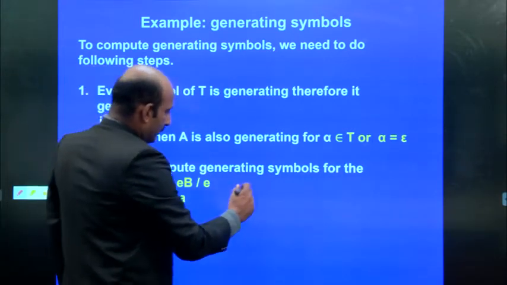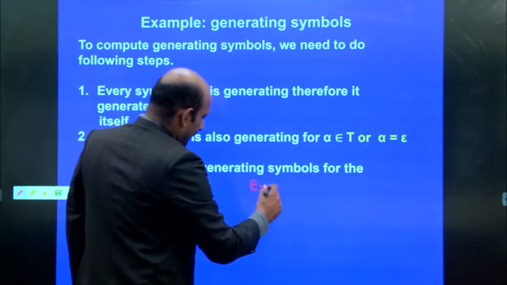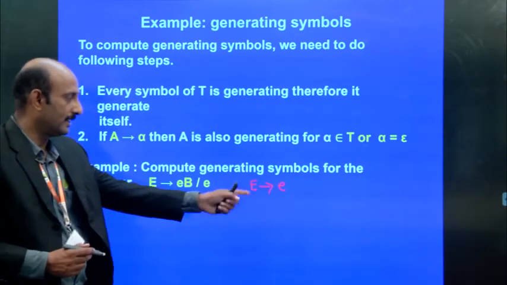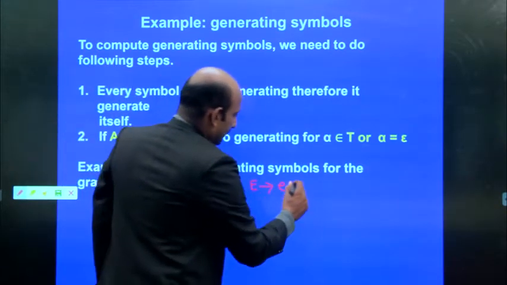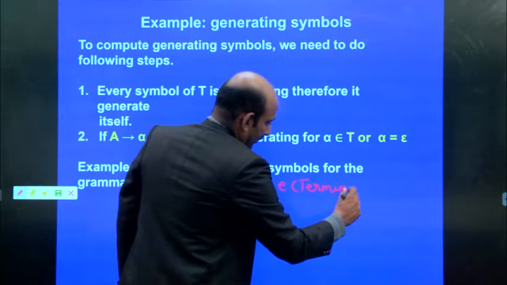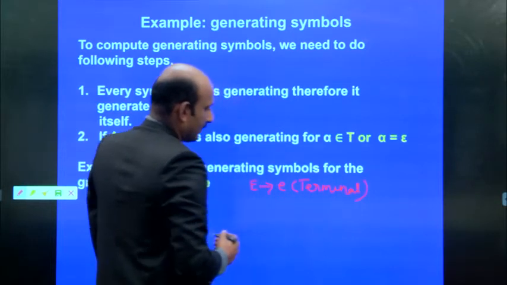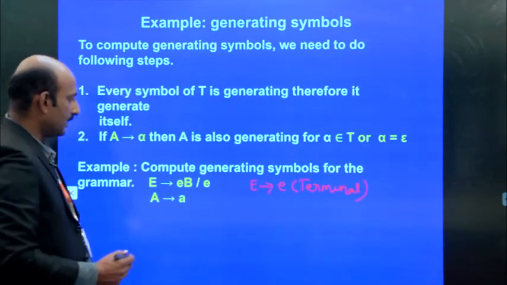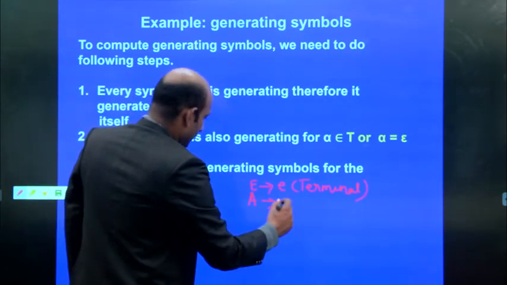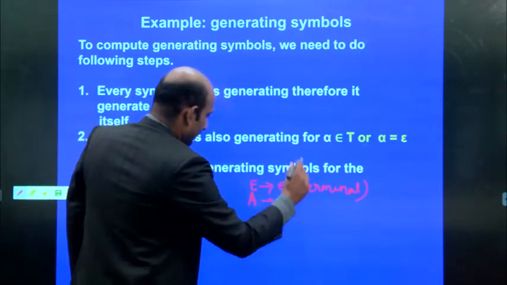So production E generates the small e. The small e is nothing but a terminal. Similarly, the next production A implies also a terminal.